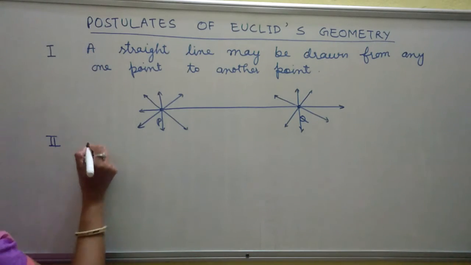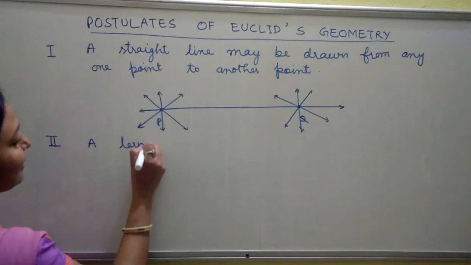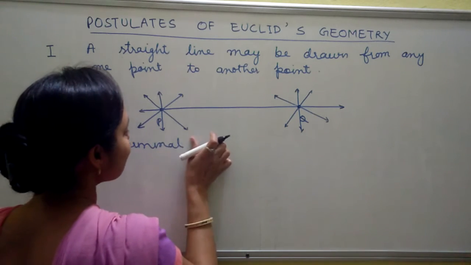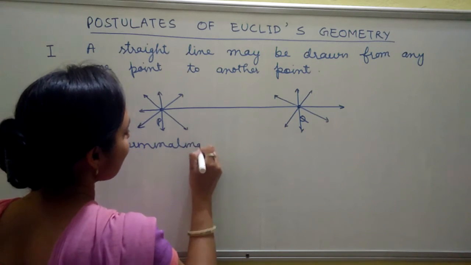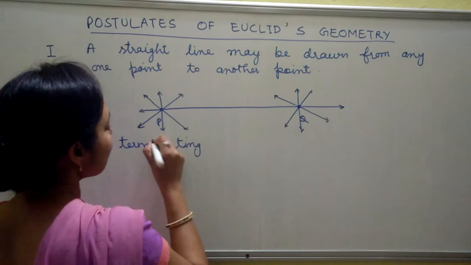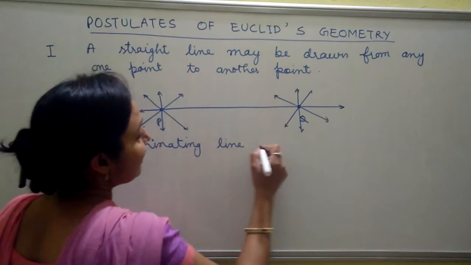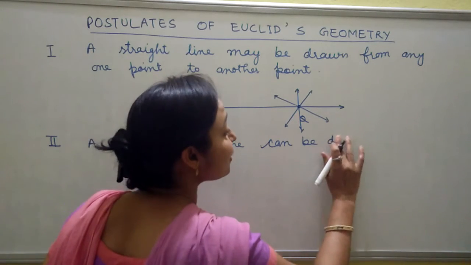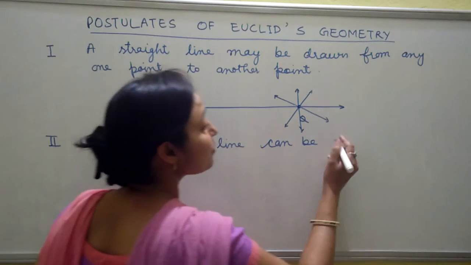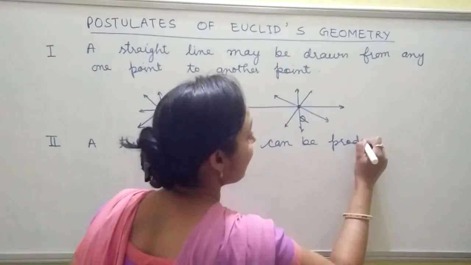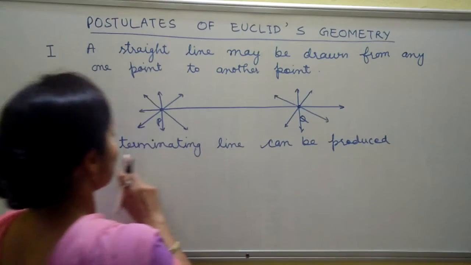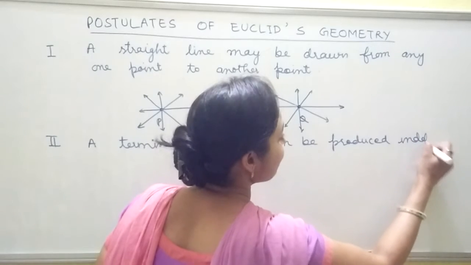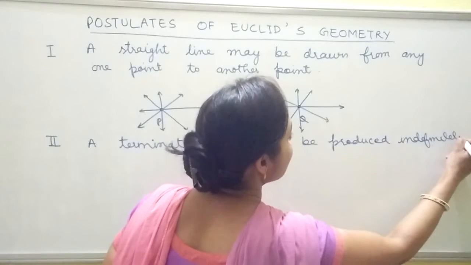Second is the terminating line. A terminating line can be produced indefinitely.